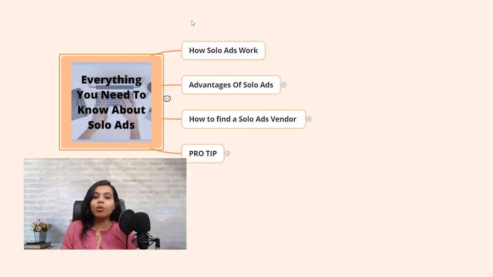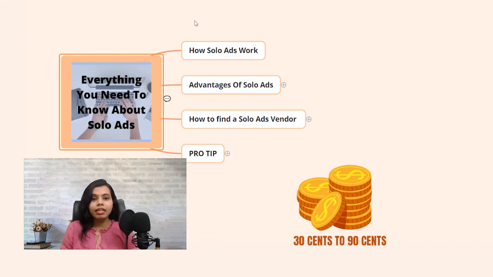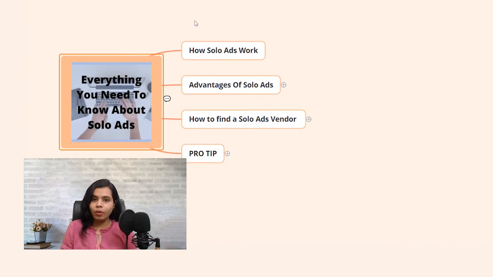Now let us look at how Solo Ads work. Solo Ads are basically high quality email traffic. So what actually happens when you buy a Solo Ad from an established vendor is you buy access to their pre-built email list, and they send emails to their list on your behalf, and those emails are pretty dedicated emails. That means the entire message is all about your promotion. The range of Solo Ad prices lies between 30 cents per click to 90 cents per click, and it varies as per the vendor's list.